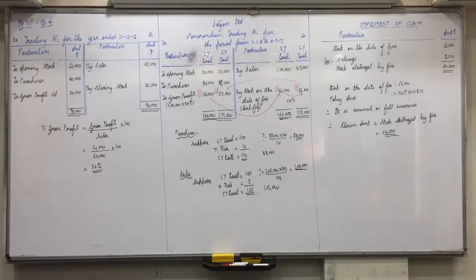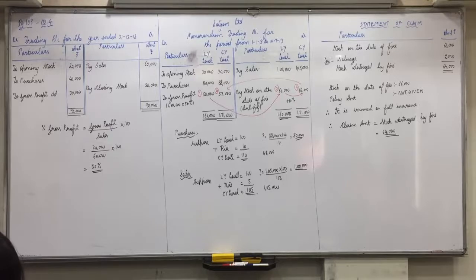So write down in the summary itself: abnormal stock. Abnormal stock includes the goods which cannot be sold at the normal rate of gross profit, because they are damaged or obsolete. Obsolete means outdated, out of fashion, or out of trend, etc. These are the possible reasons, okay?